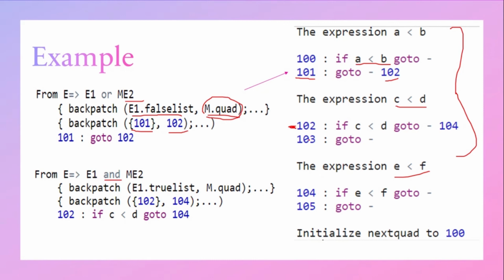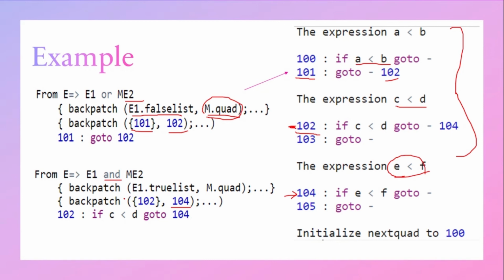What will E1.trueList contain? It will contain 102. The expression 1 true list. If expression 1 is true, what is checked? The 102 statement is evaluated. Then what does M.quad contain? M.quad contains the starting position of the second expression. What is the second expression? E less than F is the second expression. So what is its starting position? 104 is the starting position. So that is present in M.quad.